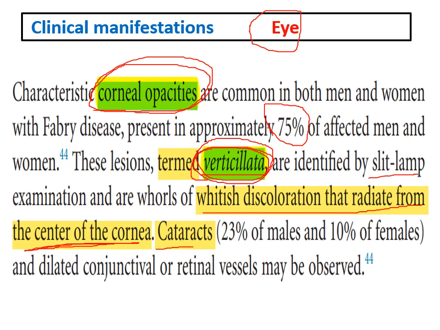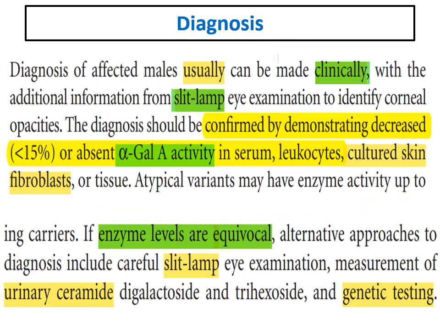Also, cataract can be observed in Fabry disease patients. Now we'll talk about the diagnosis. The diagnosis in affected males, as we said, can usually be made clinically. Found a patient with angiokeratoma, corneal opacities, and painful acroparesthesia.